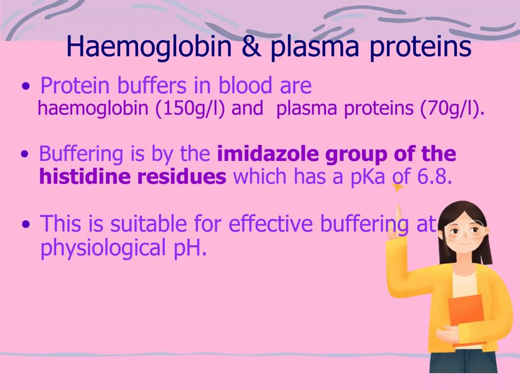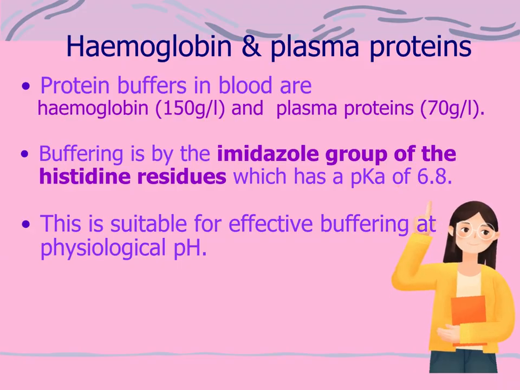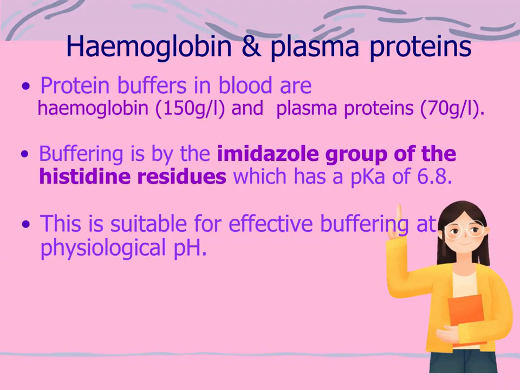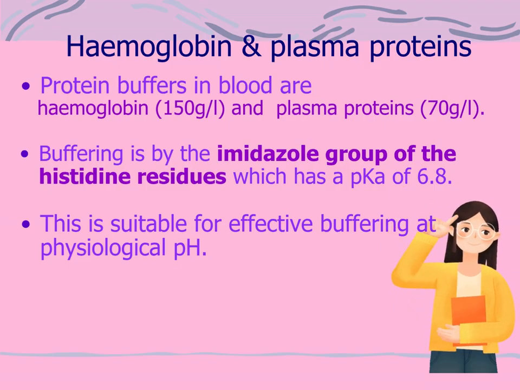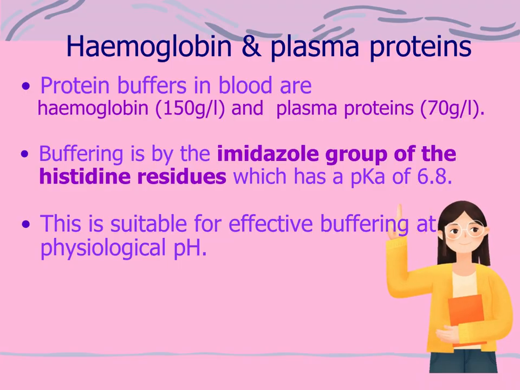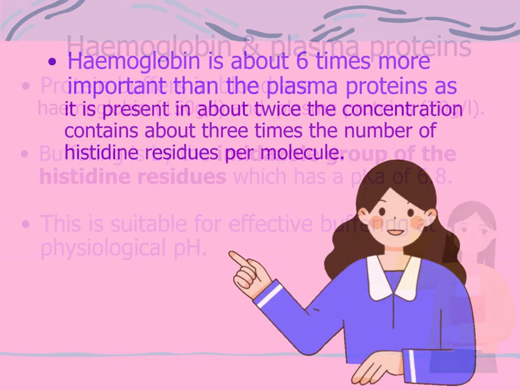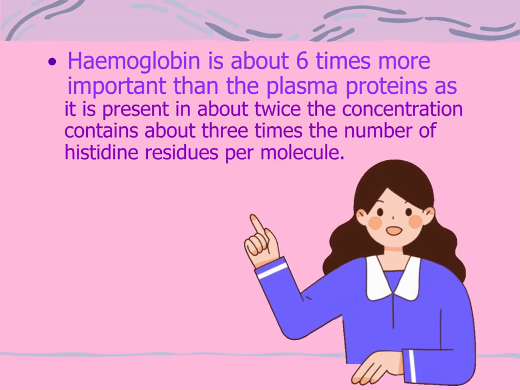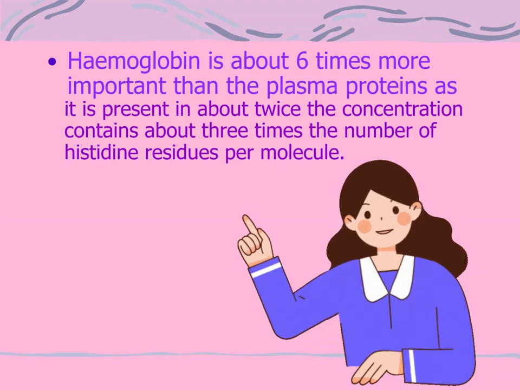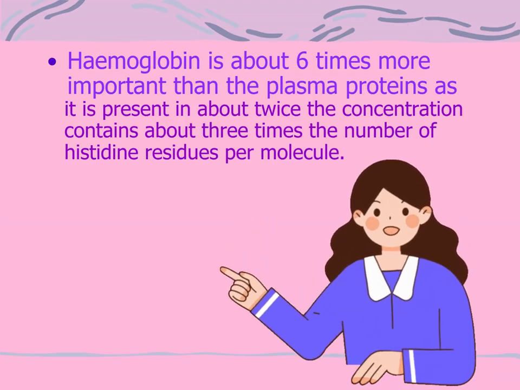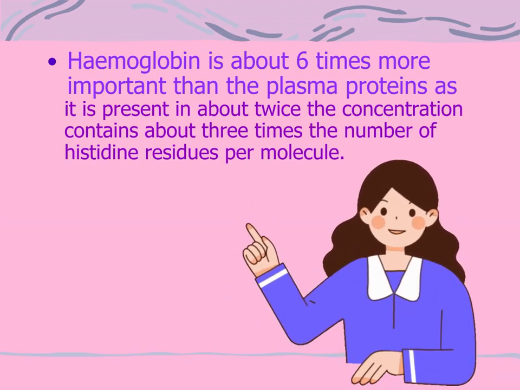Protein buffers in blood are hemoglobin and plasma proteins. Their buffering is by the imidazole group of the histidine residues, which has a pKa of 6.8. This is suitable for effective buffering at physiological pH. Hemoglobin is about 6 times more important than the plasma proteins as it is present in about twice the concentration, and contains about 3 times the number of histidine residues per molecule.